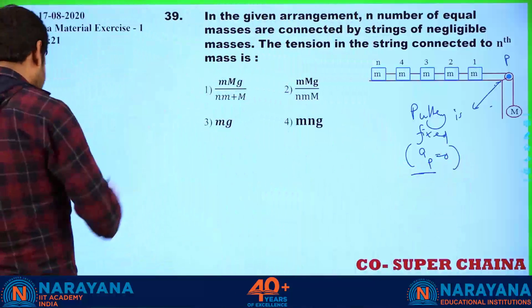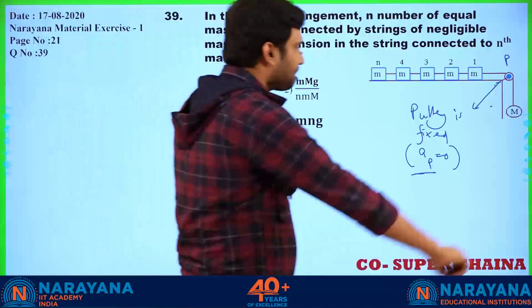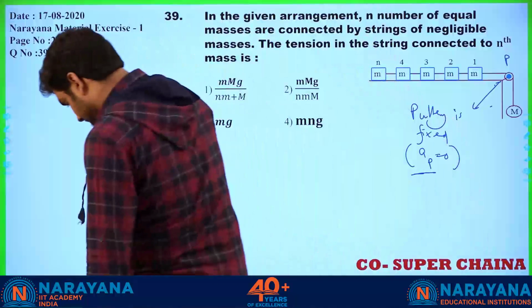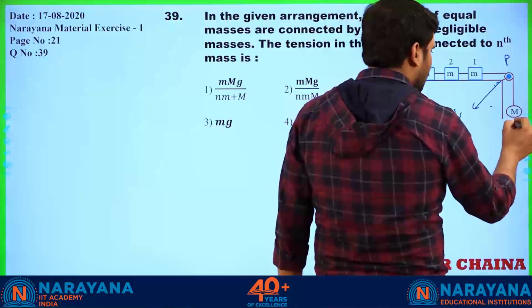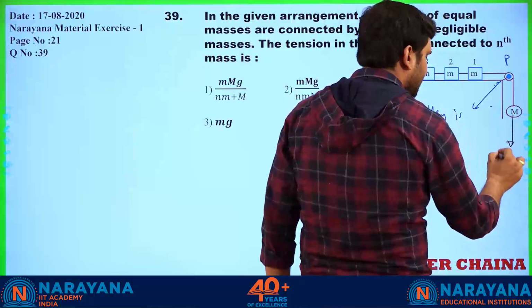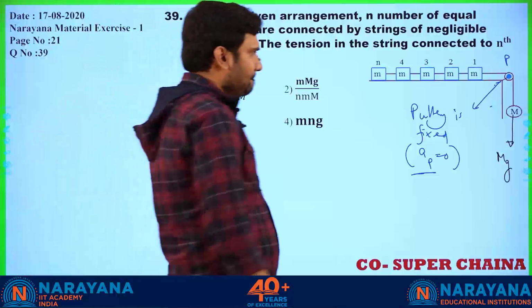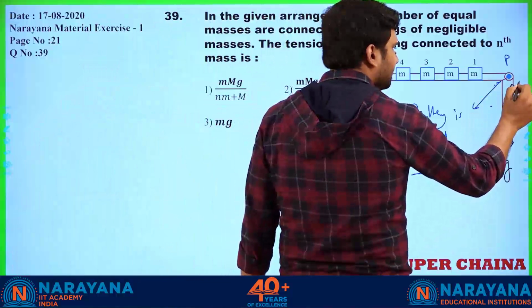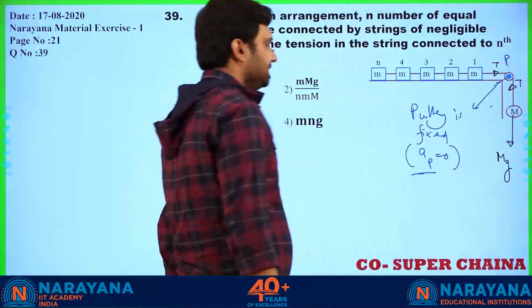So now let us analyze the system. Check what we are doing here. So the downward force acting here is capital Mg. All right, fine. How much tension is acting here? This is T. This is a single string, that is T.